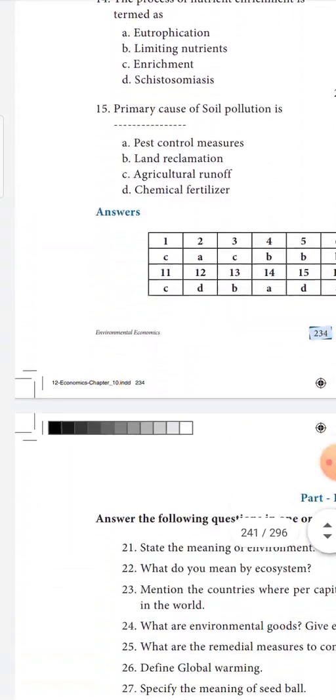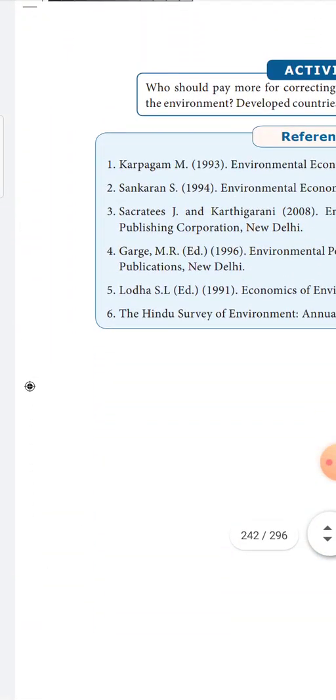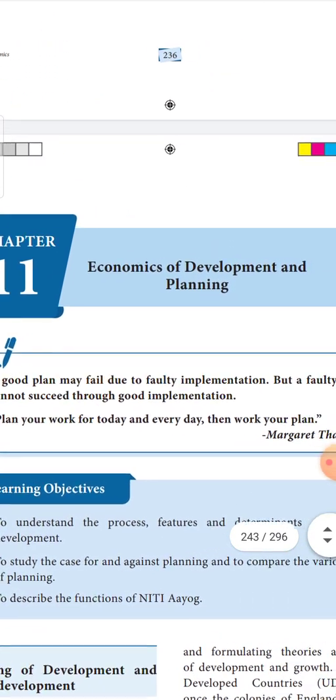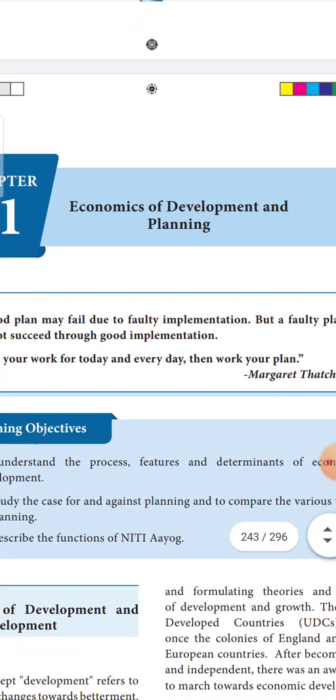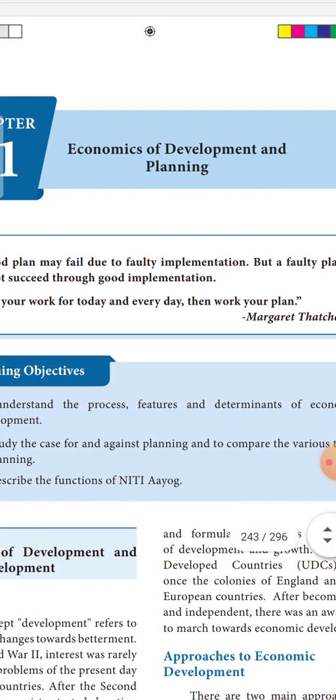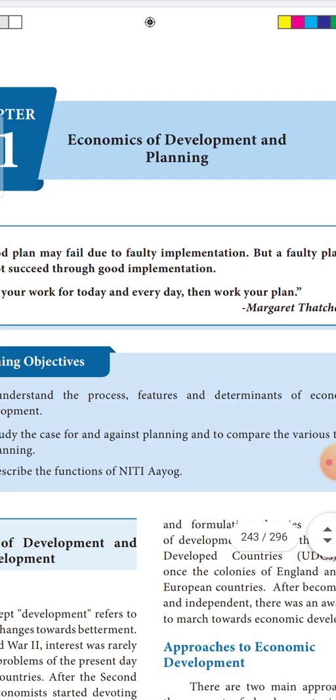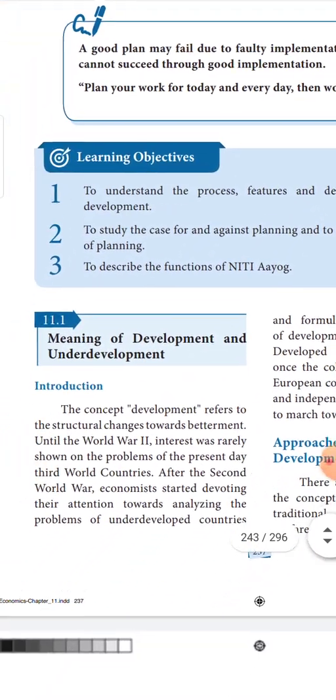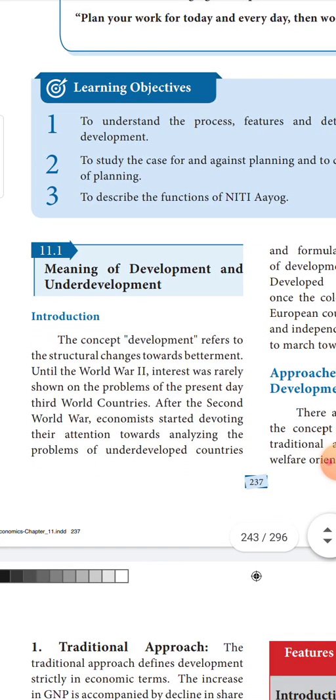Now today we shall go to the 11th chapter. The 11th chapter is almost a general topic, economics of development and planning. What is called economic development, and the meaning of development. We'll be learning about the meaning of development and underdevelopment and the features of underdeveloped countries. What are the approaches which are followed towards economic development?